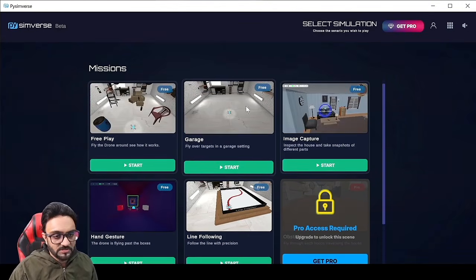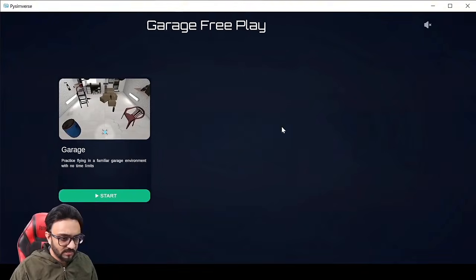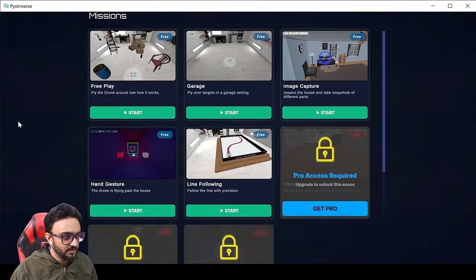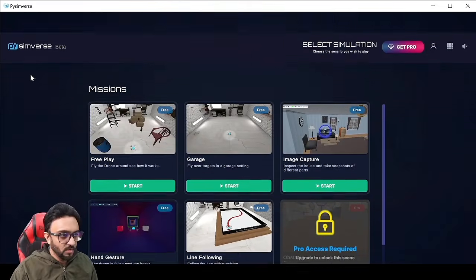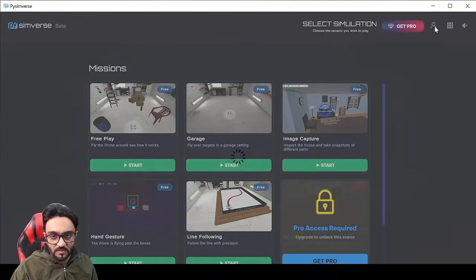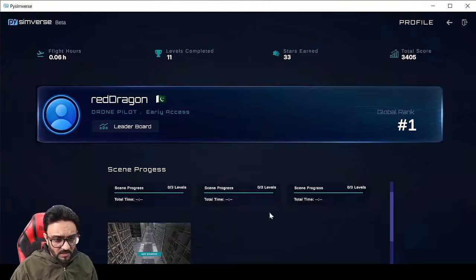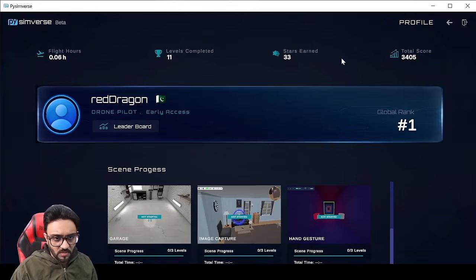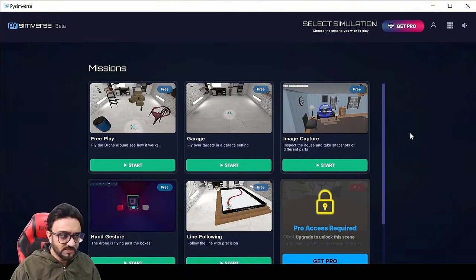Now what we will do is first go ahead and do all the installations before we continue over here. But you can click on start, and this will give you the sample scene. Here we have garage, you have different levels. You also have your profile. If you click on this, it will show you your profile, and then you have all your progress here as well. If you go back, and there you go. So let's go ahead and check out the other installations.